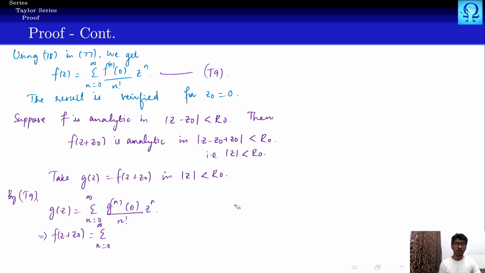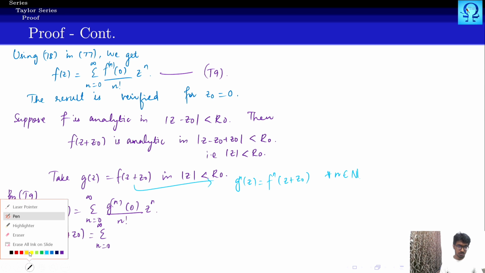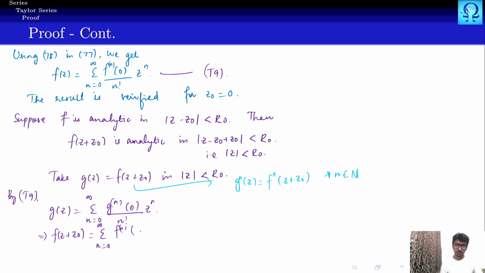Now we'll have to check what is the derivative in this case. Since f is analytic, it is translation invariant. When you translate the function, then also it is analytic, right? So from this you can very well see that the nth derivative of g at z is the same as that of f at z + z0, these two are the same for all positive n. So this is the nth derivative of f at z0 upon n factorial.